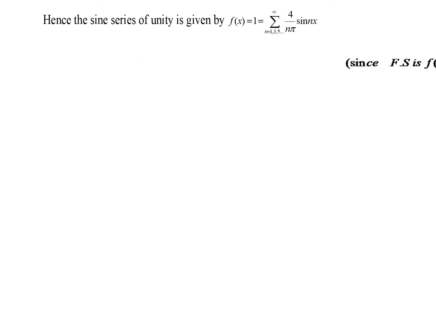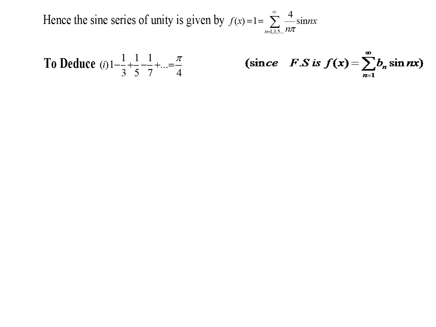Now we shall substitute the value of bn in the sine series. The sine series formula is f of x equal to sigma bn sin nx. What is the value of bn? We got 4 by n pi, so we just substitute that. Hence this is the sine series answer.